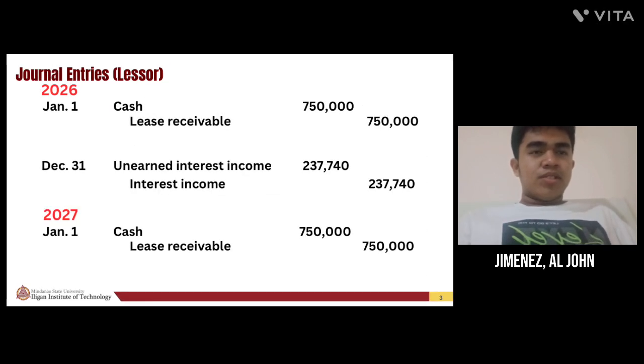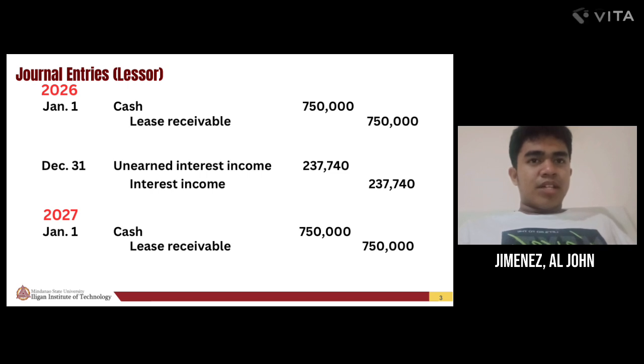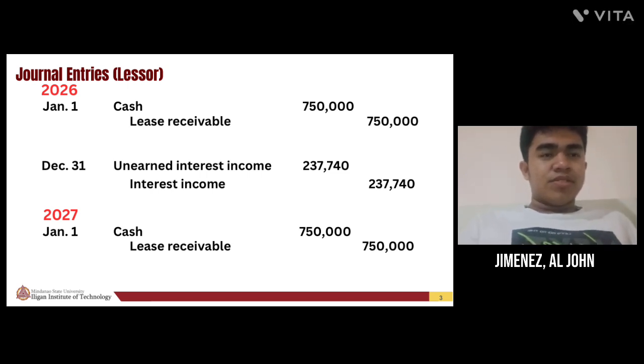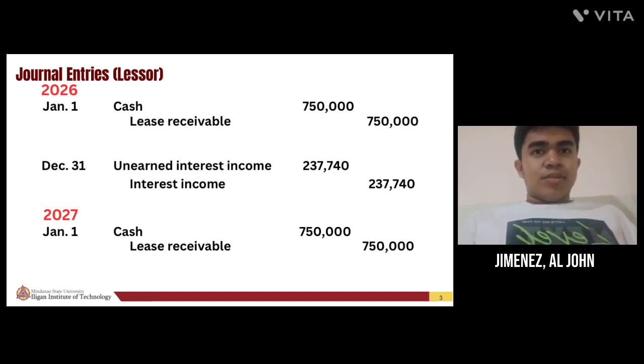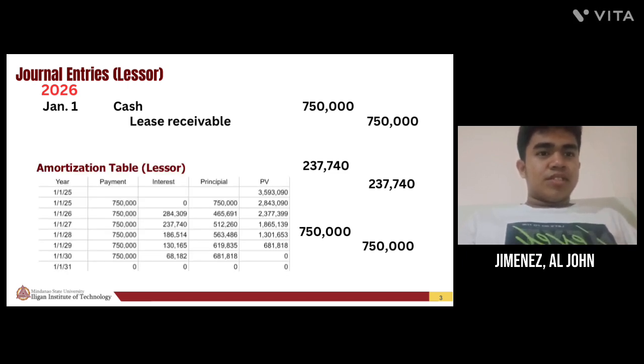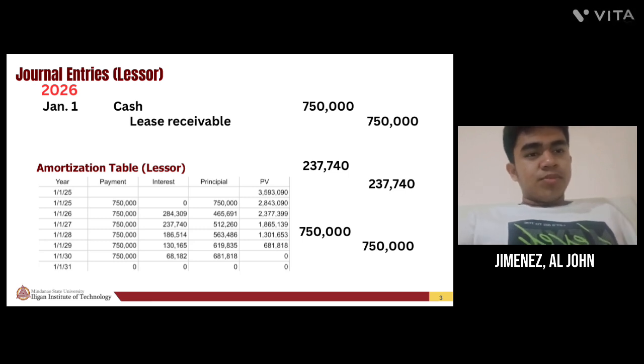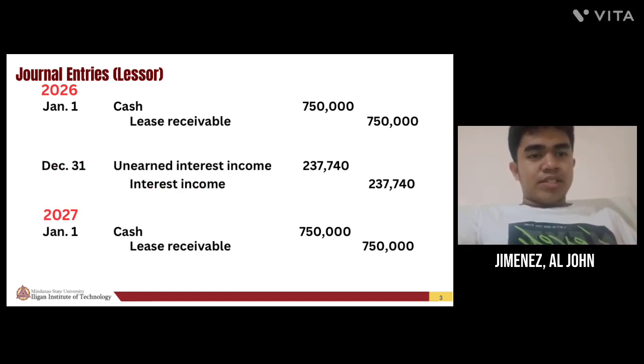On January 1, 2026, debit cash and credit lease receivable by 750,000. And on December 31, debit unearned interest income and credit interest income 237,740, which can also be found in the amortization table. And on January 1, 2027, debit cash and credit lease receivable by 750,000.